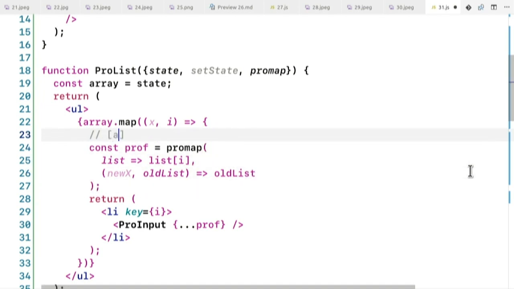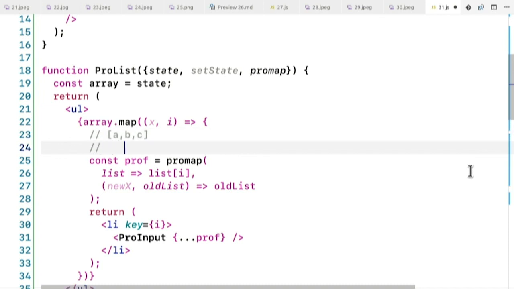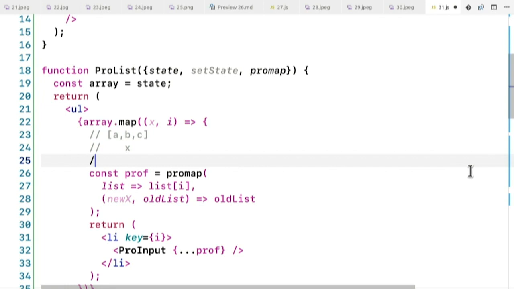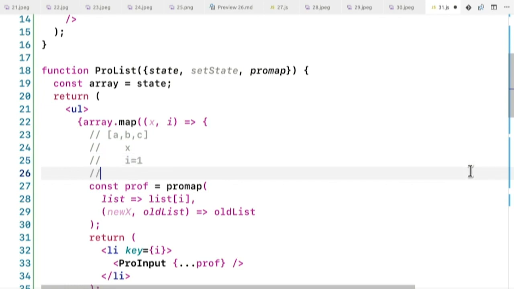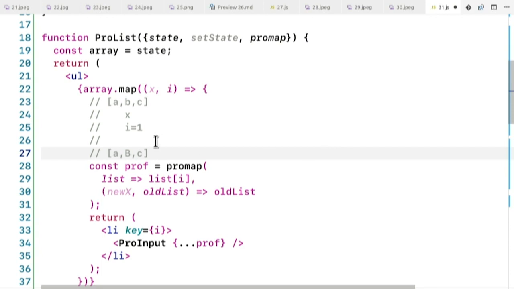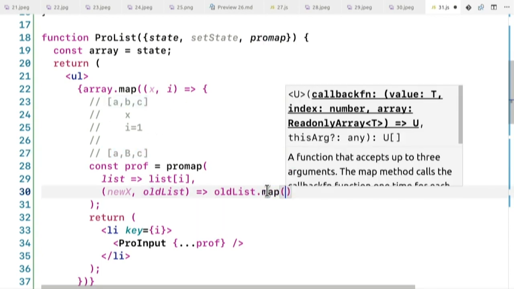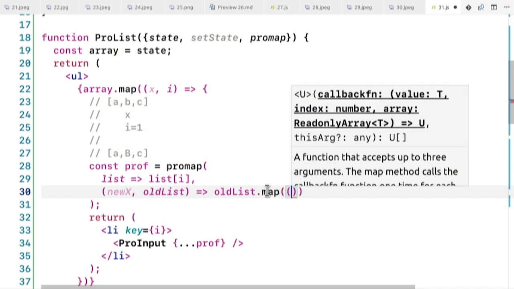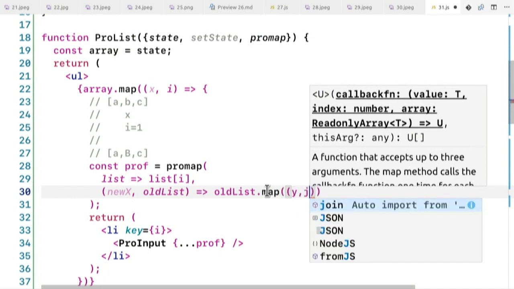Okay. So how do I do this? Here's how my array should look. Let's say that old list is ABC, and let's suppose that x is B, and I, which is the index of x, is 1. And I want to create this array that looks like this, A and uppercase B and C. So I just need to create this array based on the old array. So I do dot map for every, let's say, y with index j.